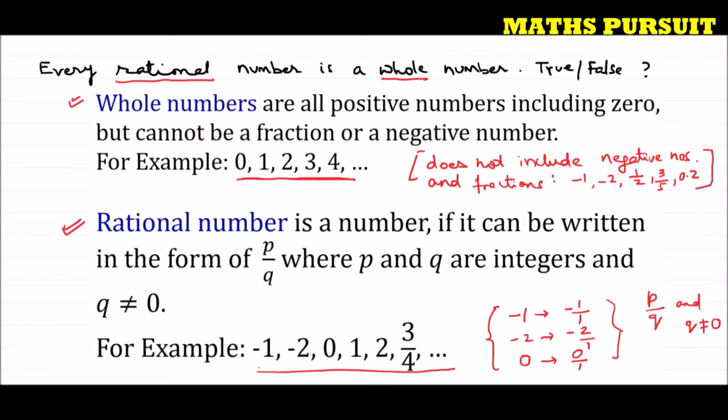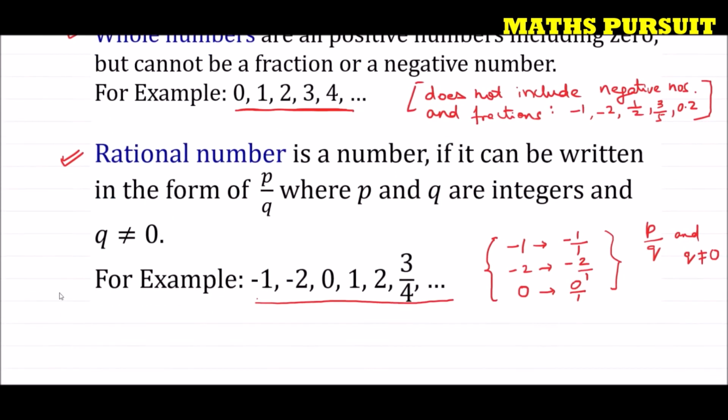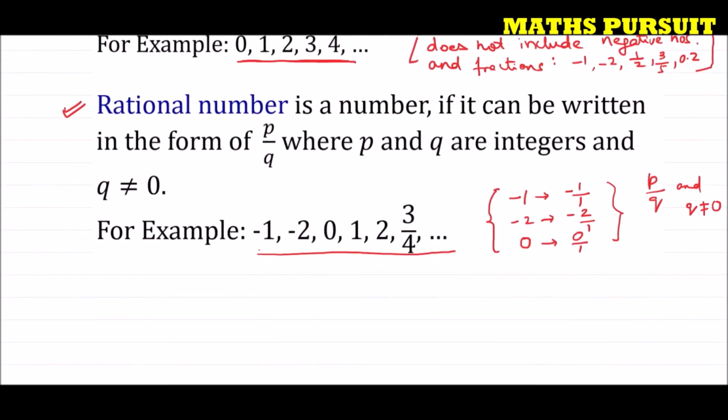True or false? Now guys, the whole number says that it includes only 0 and positive numbers. So we can say that the given statement is false. The given statement is false. Why?